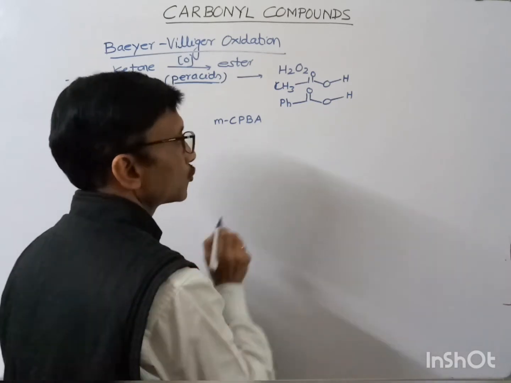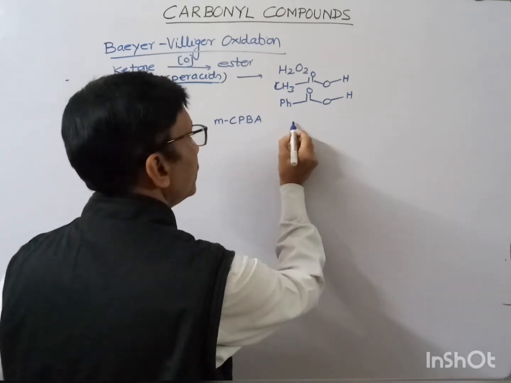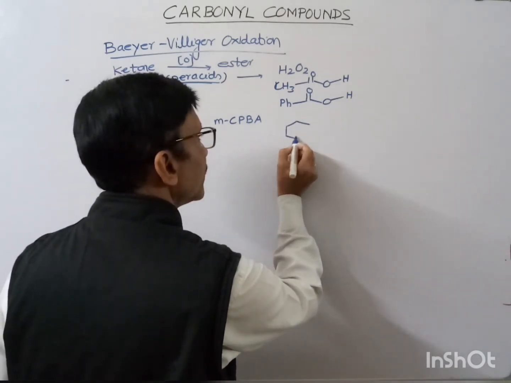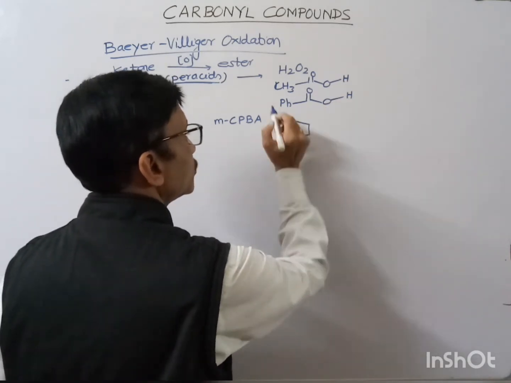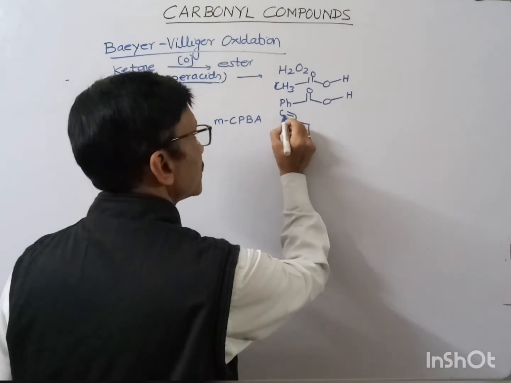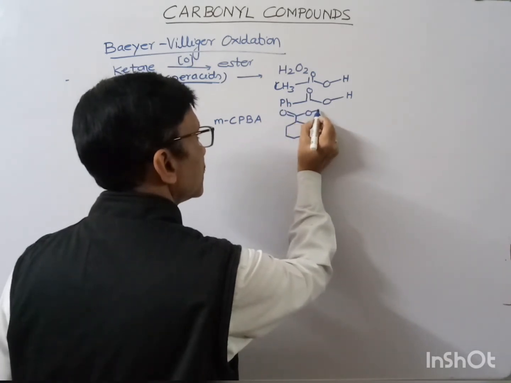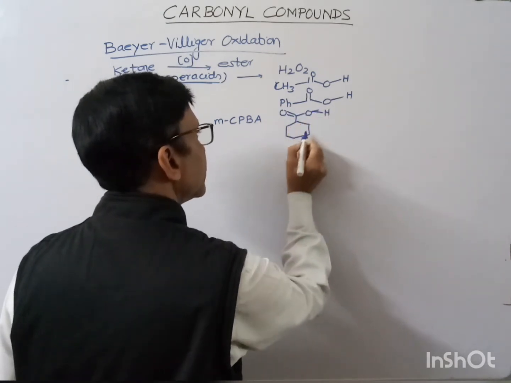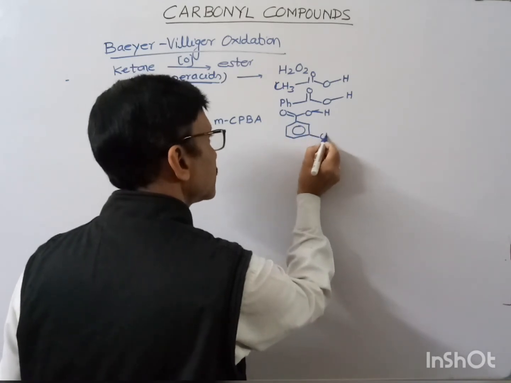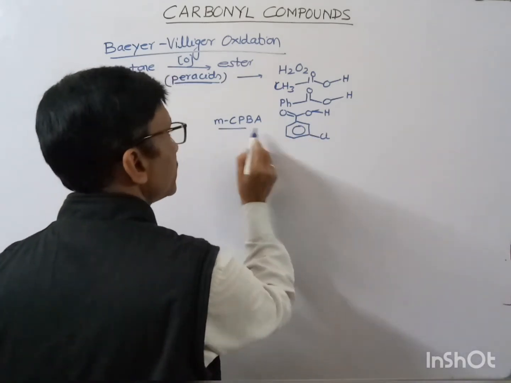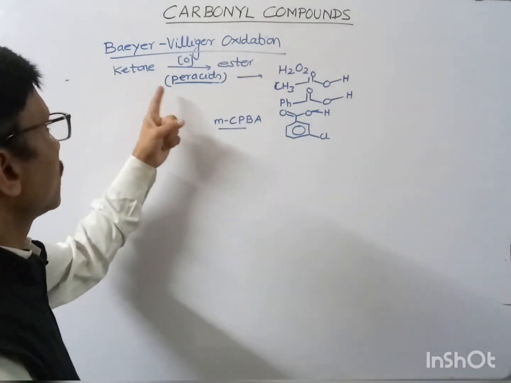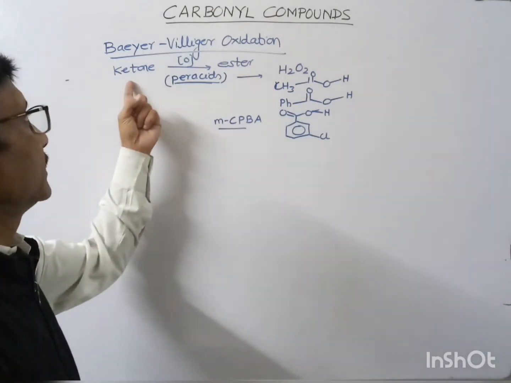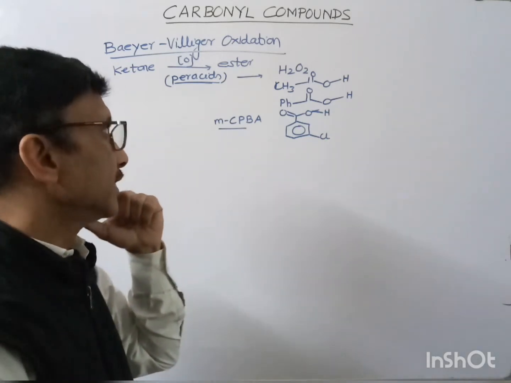mCPBA. Metachloro per benzoic acid means, if this is our per benzoic acid, then at this meta position we have the chlorine. So this is metachloro per benzoic acid that can also be used. In presence of these per acids, the ketone can be converted into ester.